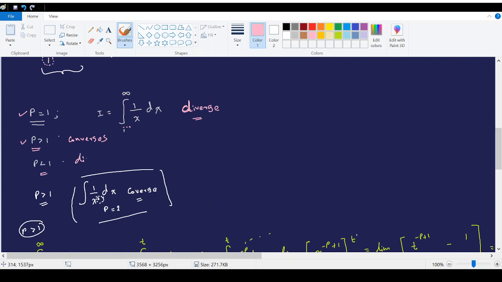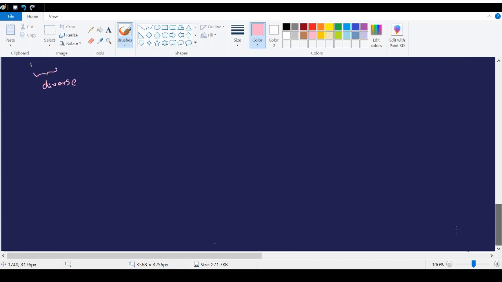It's better if we remember this one as a theorem, right? Now if we summarize everything that we have done in this video, for this integral the convergence depends on the value of p. When p is greater than 1, the integral converges. And when p is less than or equal to 1, the integral diverges. And when I say p less than or equal to 1, it can even take a negative number.